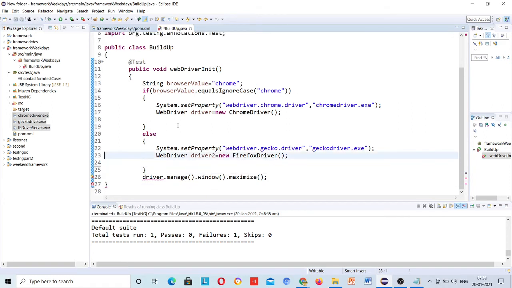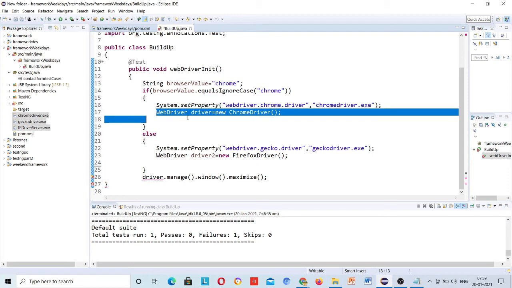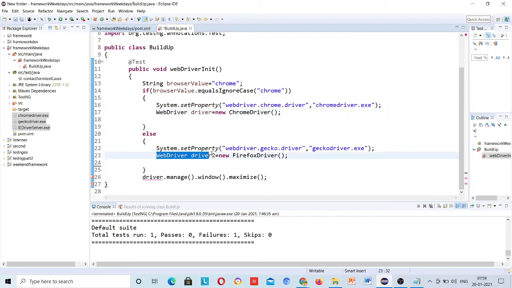Okay, now see, this WebDriver line we have written again here. Why is this giving an error? Because this is inside a local block, so its scope is limited. Just go and declare it at class level. Then you don't need to write it again like driver2.